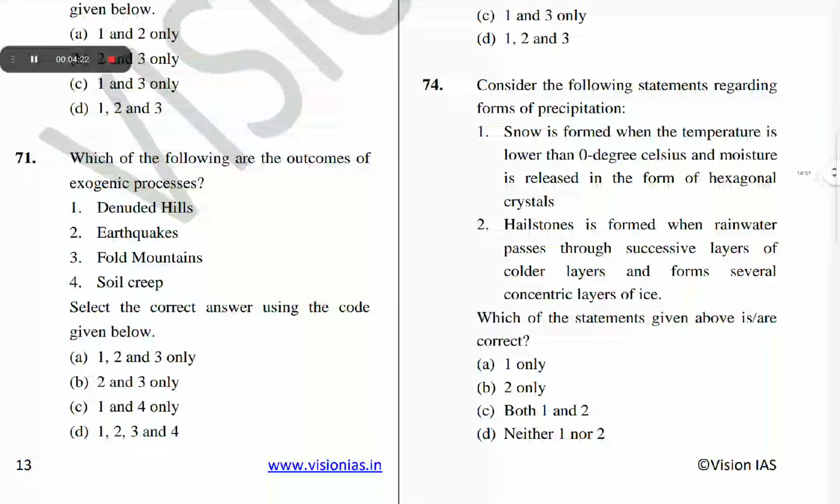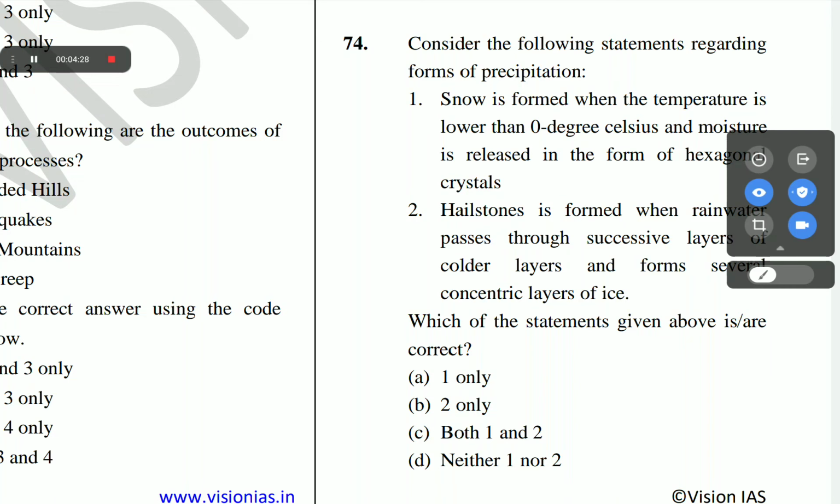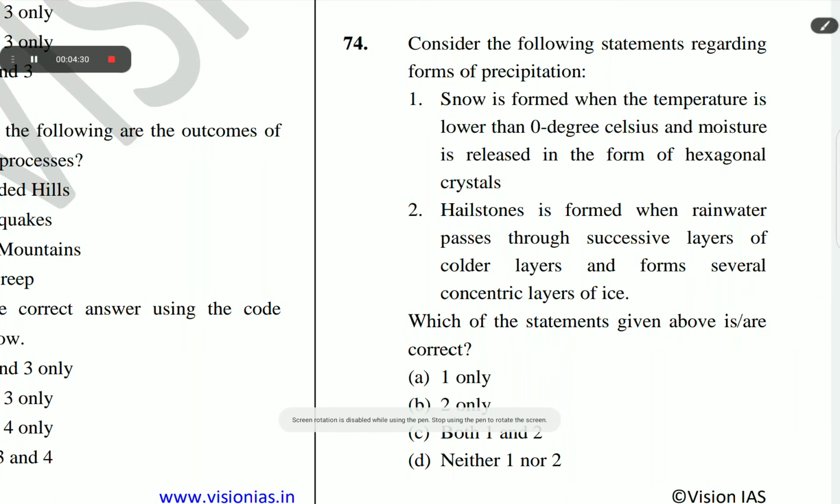The next question is question number 74. Consider the following statements regarding forms of precipitation. Snow is formed when the temperature is lower than 0 degrees Celsius and moisture is released in the form of hexagonal crystals. Hailstones are formed when rainwater passes through successive layers of colder air and forms several concentric layers of ice. The correct answer of question number 74 is C: Both 1 and 2.